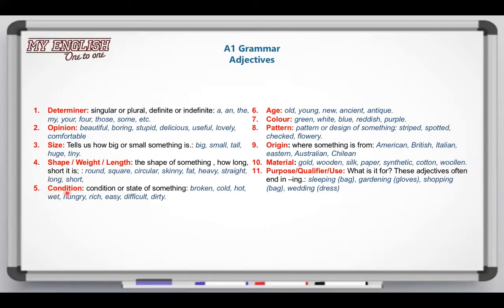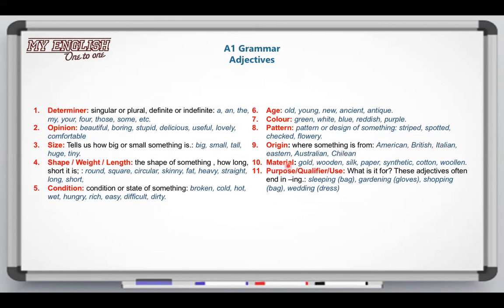The condition states the situation of something, the state of something, how it is. Is it broken? Is it cold, hot, hungry? Okay, and here you have more examples. Of course, the age, we're talking about time, but in how old something is. Color, it's just the colors, basically. Pattern, if there is any design that you can detect in the object or the thing, right? The origin, it's where something is from. And here you have the examples.